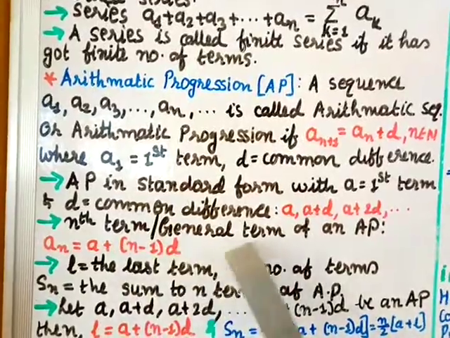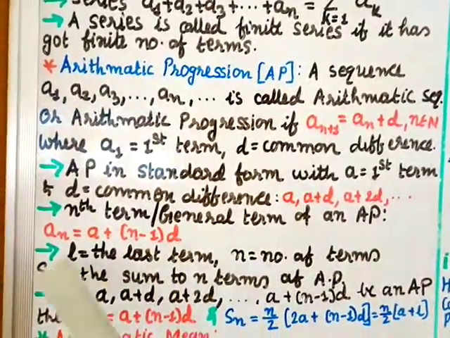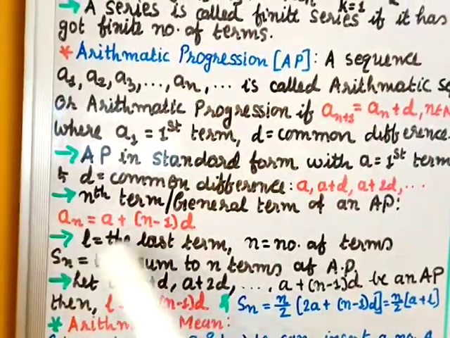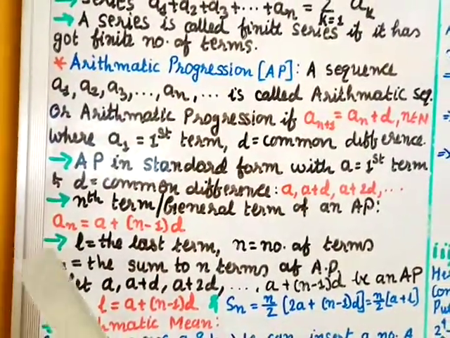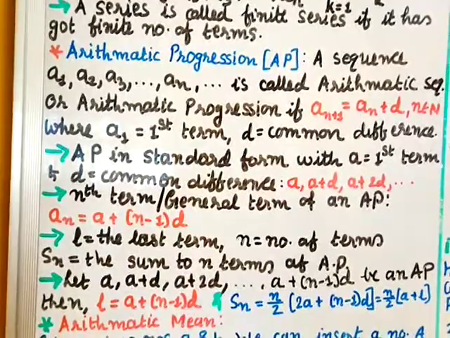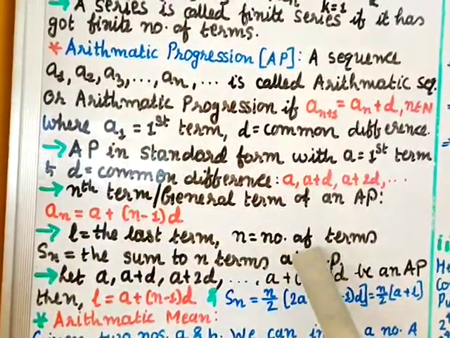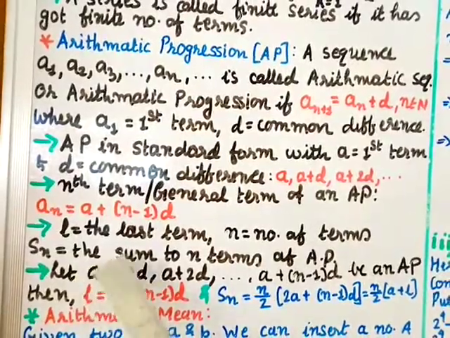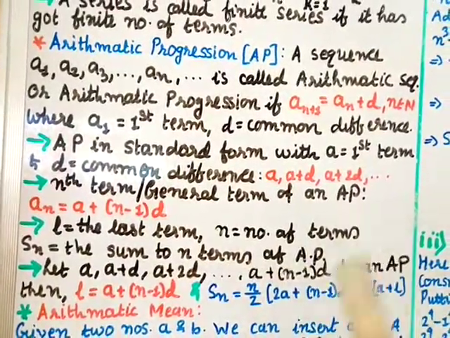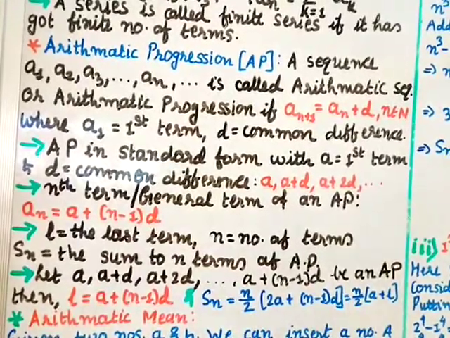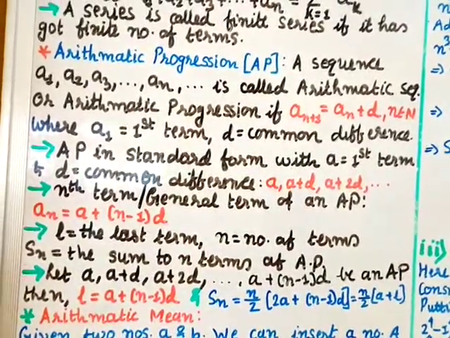The nth term or general term of an AP is given as An equal to a plus n minus 1 into d. L equal to the last term, n is the number of terms, Sn equal to the sum of n terms of AP. So these are the notations. L we use as the last term, n is the number of terms and Sn is the sum of the terms of the AP.